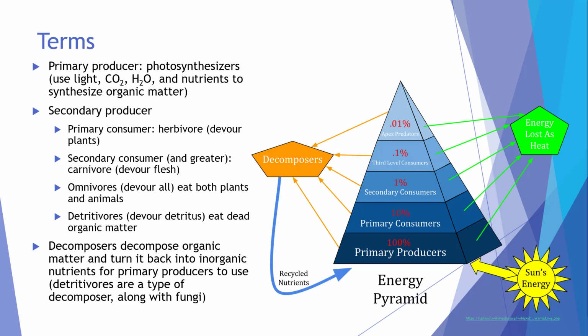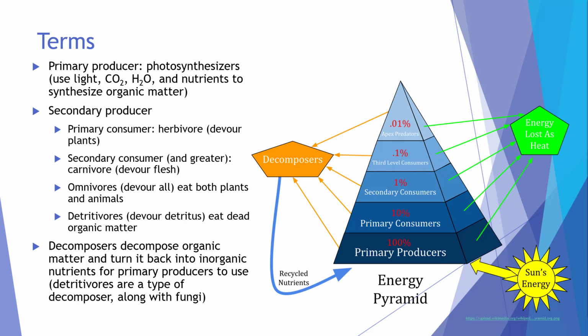Primary consumers are herbivores. That means they devour plants. Secondary consumers and greater are carnivores. That means they devour flesh. Omnivores devour all and feed from multiple trophic levels. Many carnivores occupy multiple trophic levels as well.